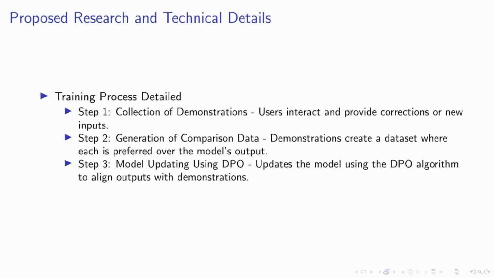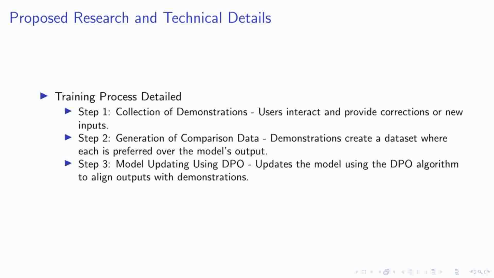Diving deeper into the technical aspects of our approach, let's explore the training process, which is pivotal for aligning the language model to specific user preferences. The process is structured into 3 main steps. First, we begin with the collection of demonstrations. This involves users interacting with the model, where they provide corrections or entirely new inputs based on their specific needs and preferences. These interactions are crucial as they serve as the foundational data for training.